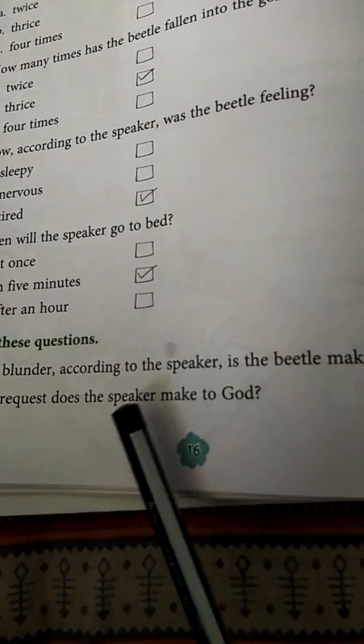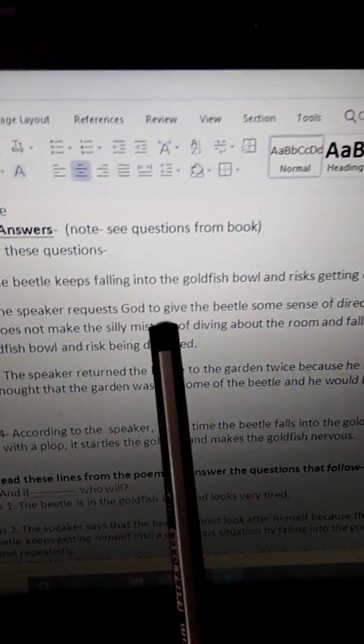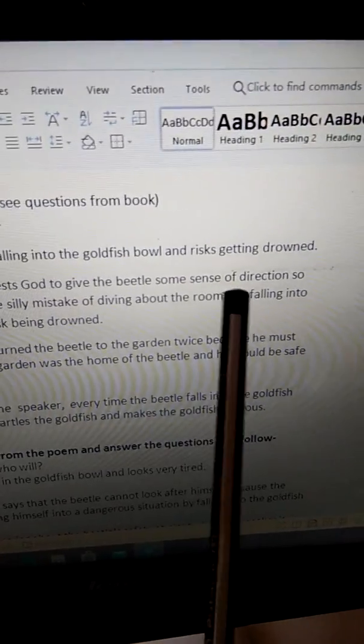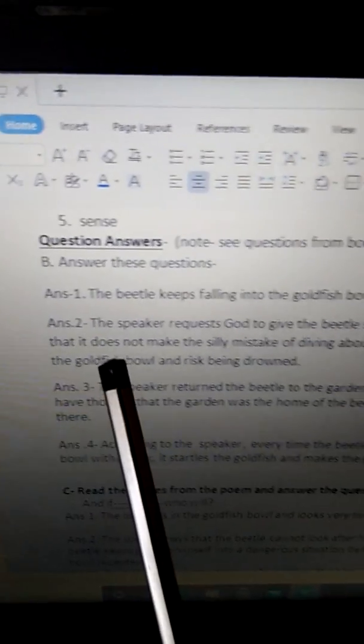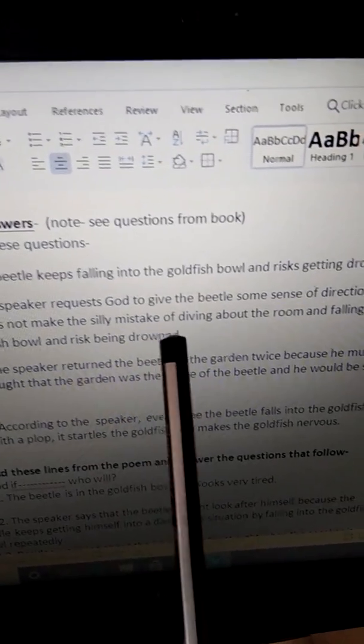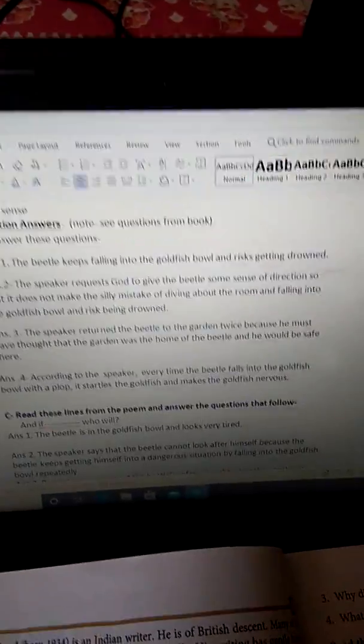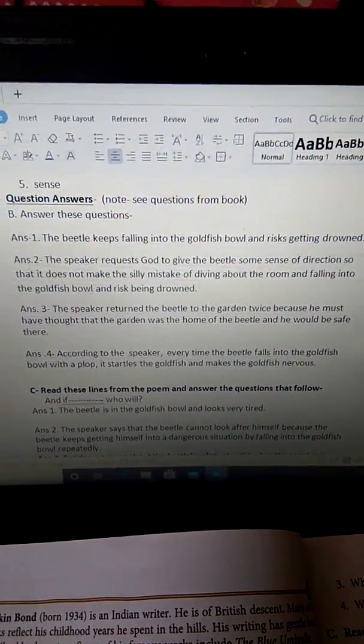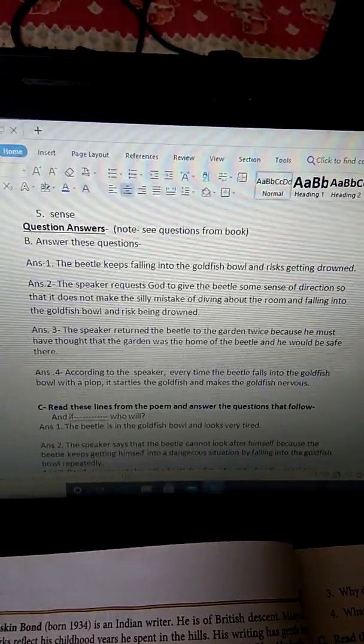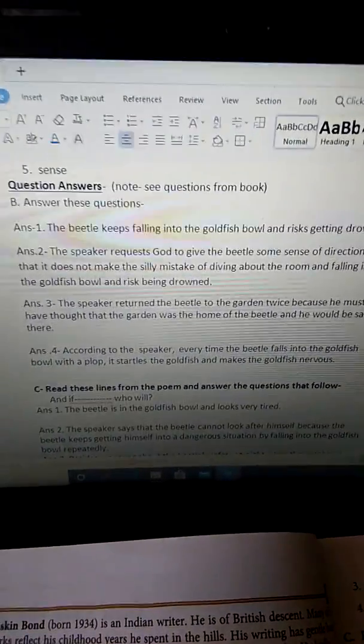Next question. What request does the speaker make to God? The speaker requests God to give the beetle some sense of direction so that it does not make the silly mistake of diving about the room and falling into the goldfish bowl and risk being drowned. Okay, so this is the request that the speaker makes to God, that the beetle should be given some sense of direction so that it does not fall into the goldfish bowl and risk its life.